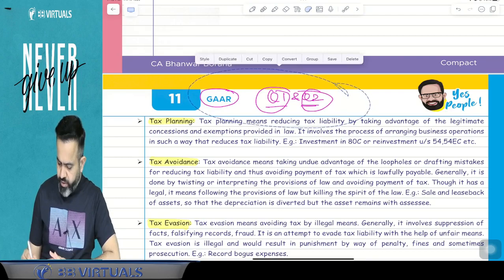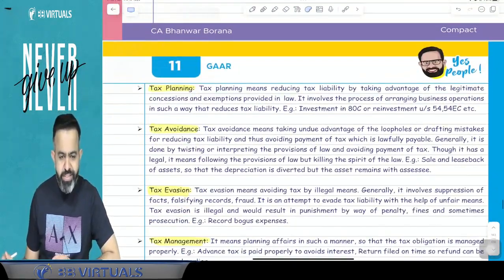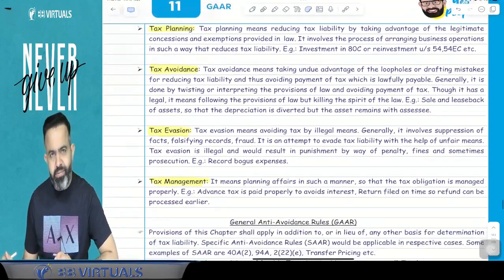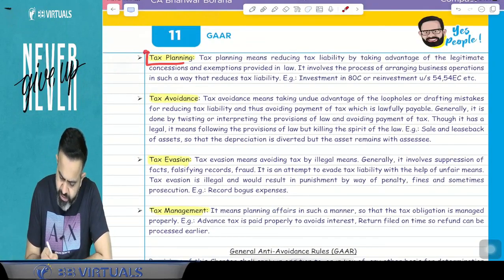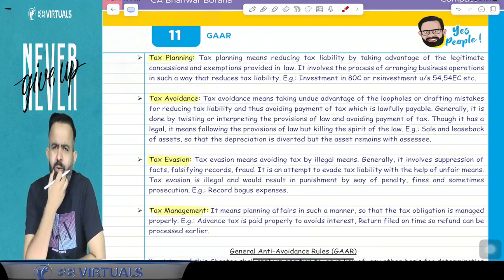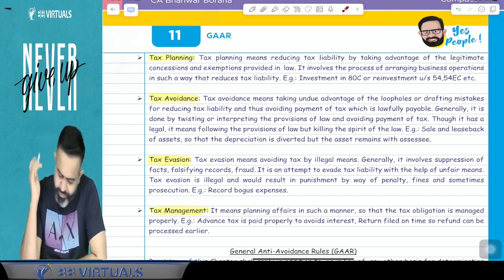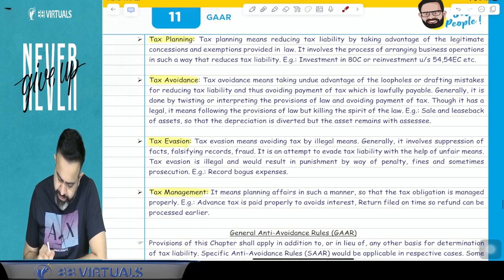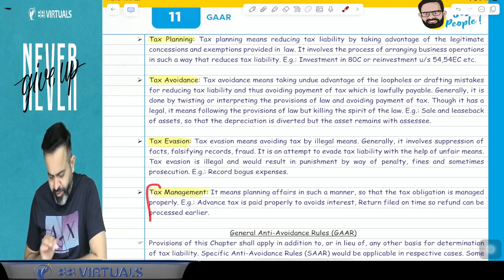Now, guys, we are going to start with the topic GAAR. These were the three: tax avoidance, tax evasion, and tax management. Now, if you do tax planning, we don't have any issue. Means our government doesn't have any issue if you do tax planning, because this is intended. The government's intention is there. You should use 80C, 54, 54EC and all. If you do tax evasion, then obviously there will be a penalty, prosecution and all. Tax management is obviously a different part.